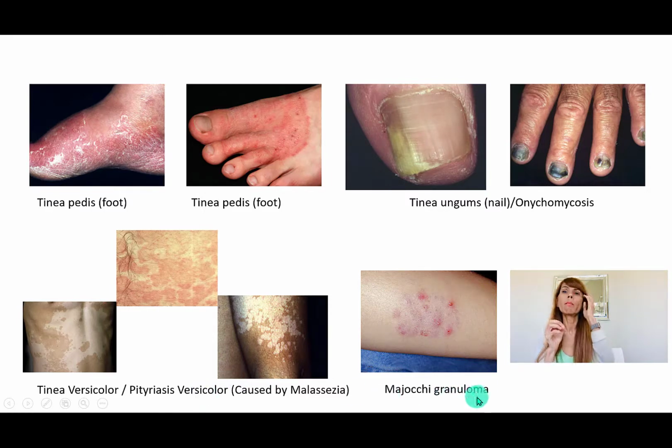So Majocchi granuloma may show up here and there in different tests or exams. That is basically just persistent fungus infection of the hair follicles, and it shows like a granuloma, which means that it feels quite itchy, uncomfortable, and it's thickened, or basically causes the thickening of the skin. So it is called Majocchi granuloma, and patients may get upset because it doesn't feel right, it doesn't look like a typical fungus infection, so you may actually misdiagnose it. But if you're familiar with it, if you know what Majocchi granuloma looks like, you can tell the patient, reassure the patient, give them the proper treatment, and just feel good about it.